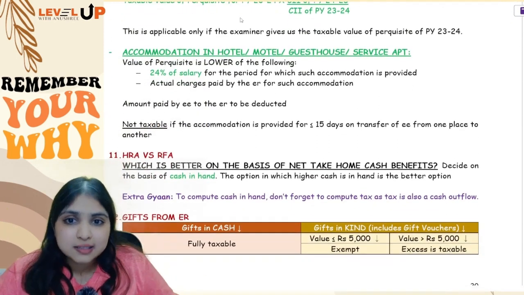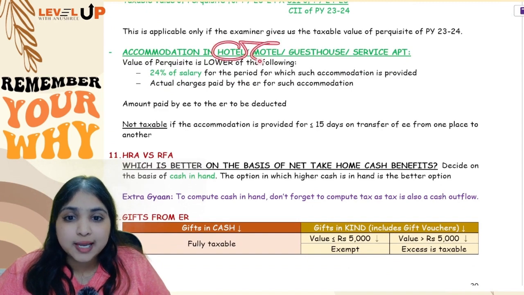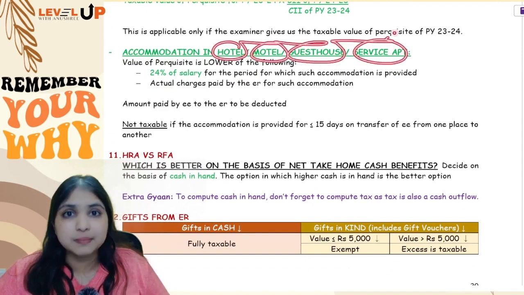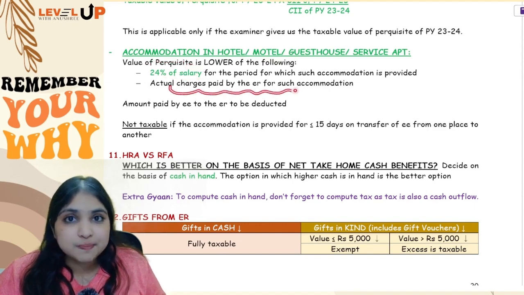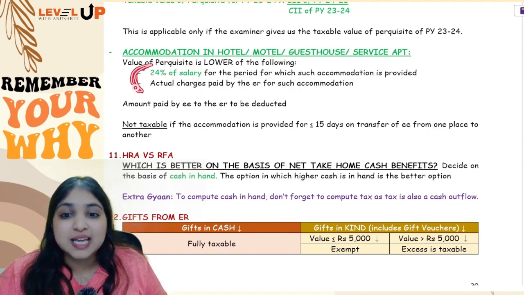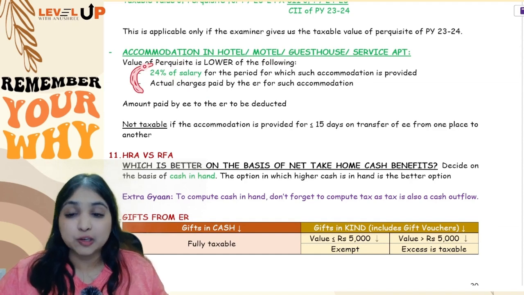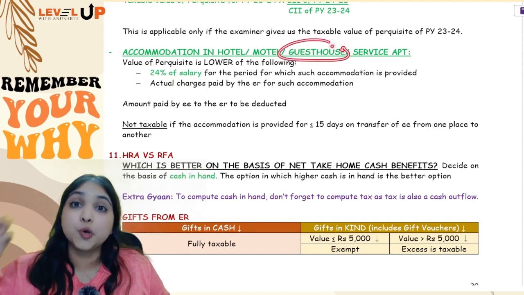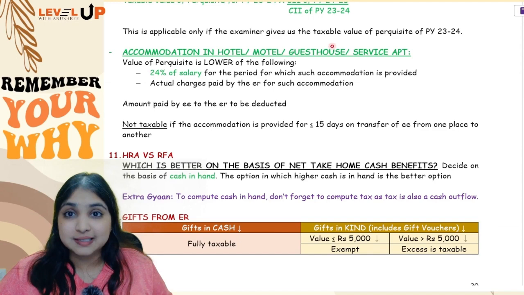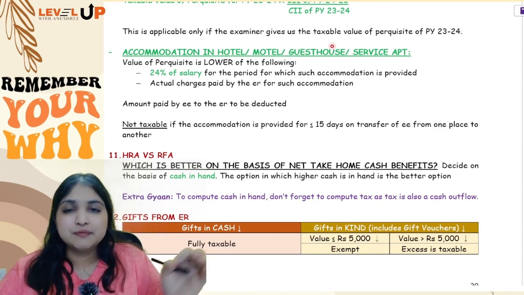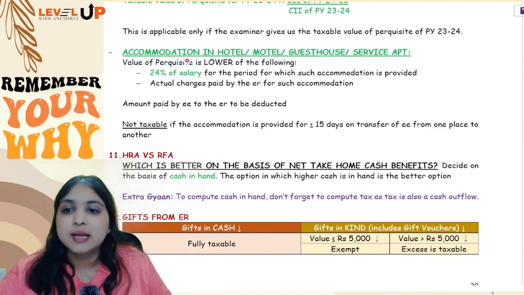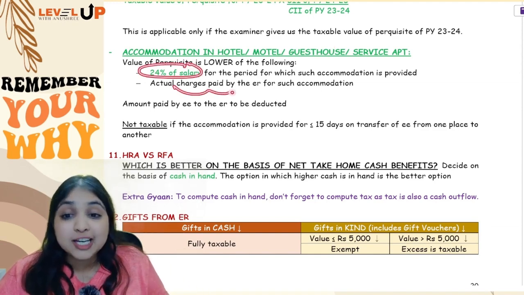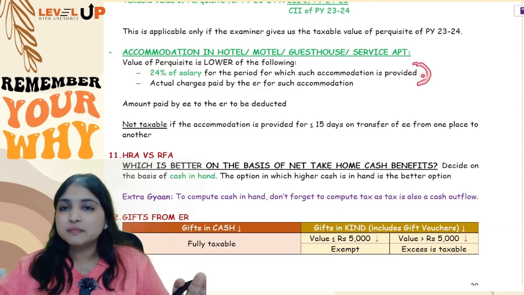And lastly, if the accommodation is given in a hotel, motel, guest house or service apartment, then in that case 24% of salary or actual charges paid by employer, whichever is lesser, will become your taxable value. If the same guest house is purely for official purpose, then it will be exempt. But if it is not purely for official purpose, if it is for the purpose of residence of the employee, then 24% of salary or actual charges paid by employer, whichever is lesser, will become the taxable value.